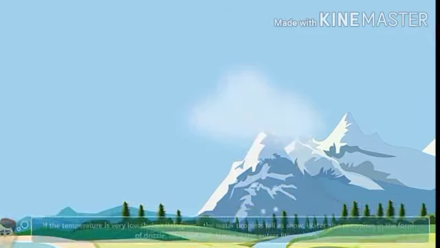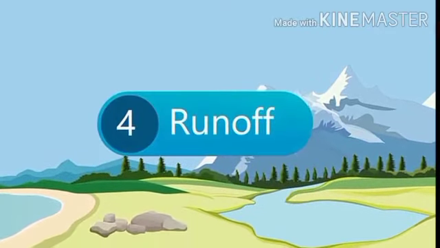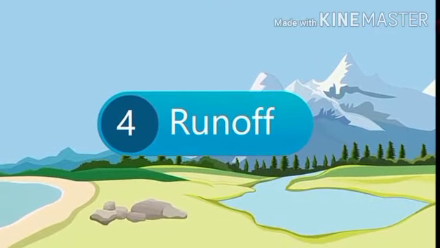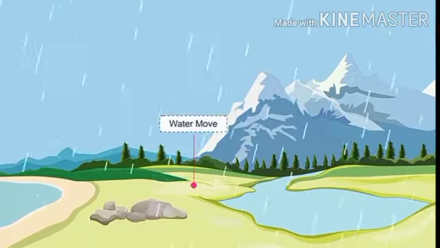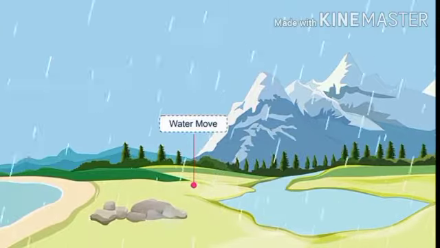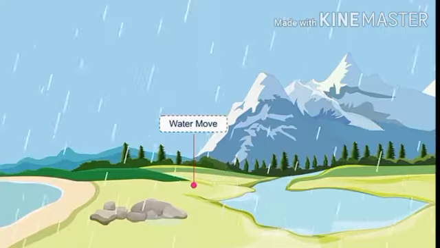Hence, water enters the lithosphere. Some of it may run off the land, filling up rivers and streams, thus bringing back the lost water to the water bodies. This is how circulation of water continues in nature, forming the water cycle.